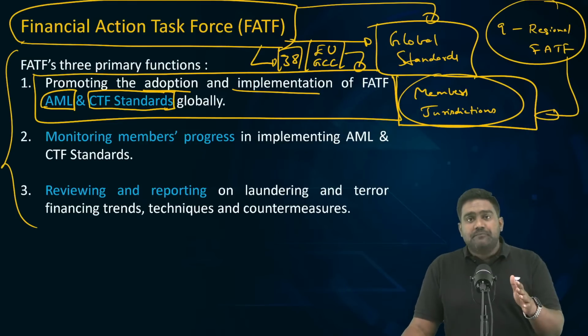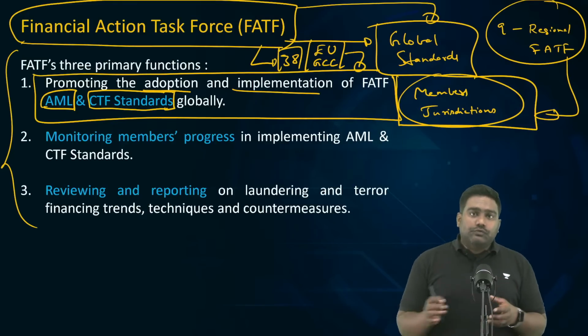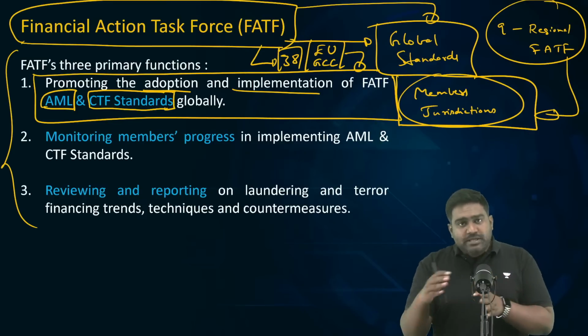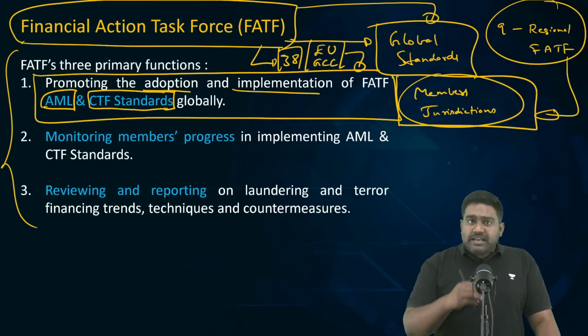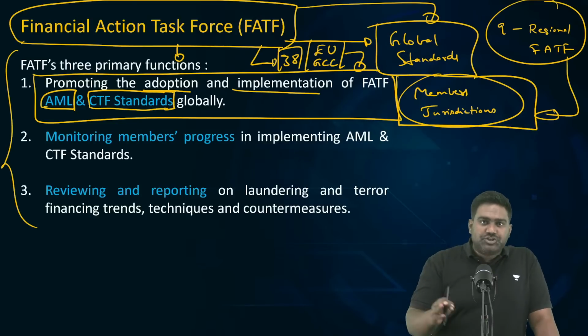They enforce them. So countries and jurisdictions have an obligation to follow these global standards given by FATF and improve them and implement them through a national law. They can improve upon these standards and implement those standards through a national law.